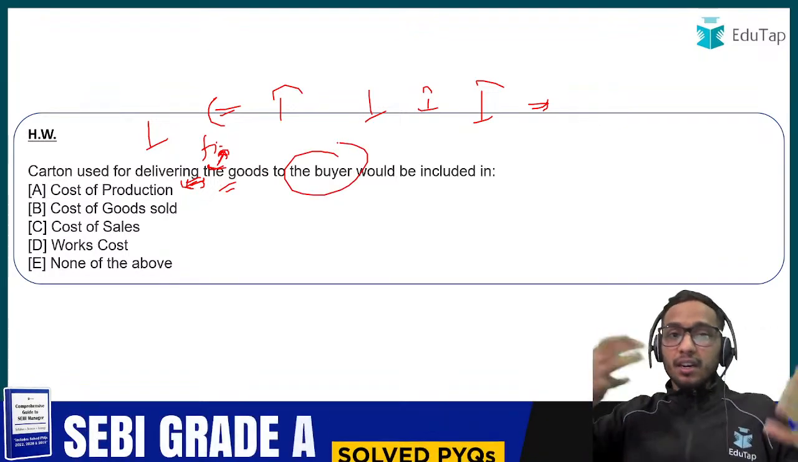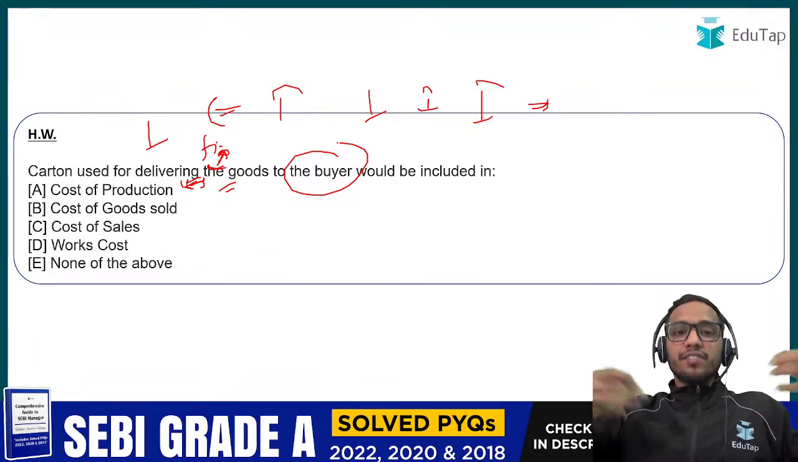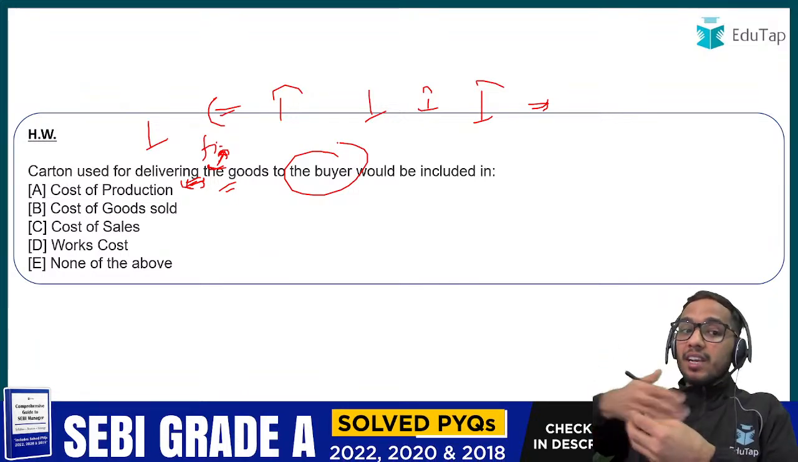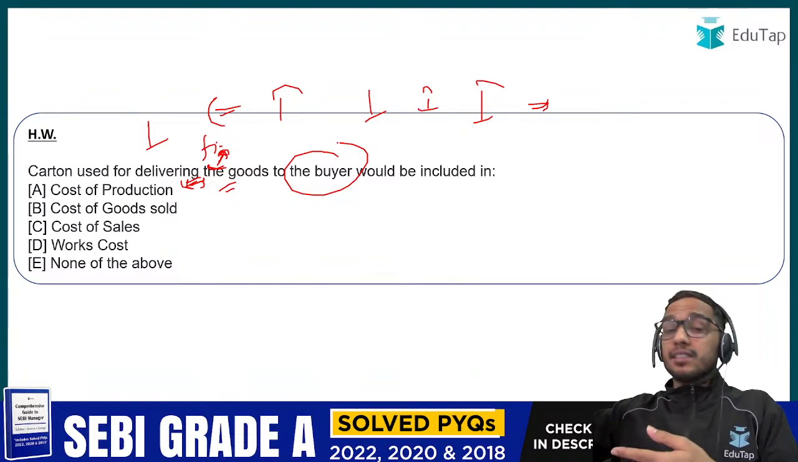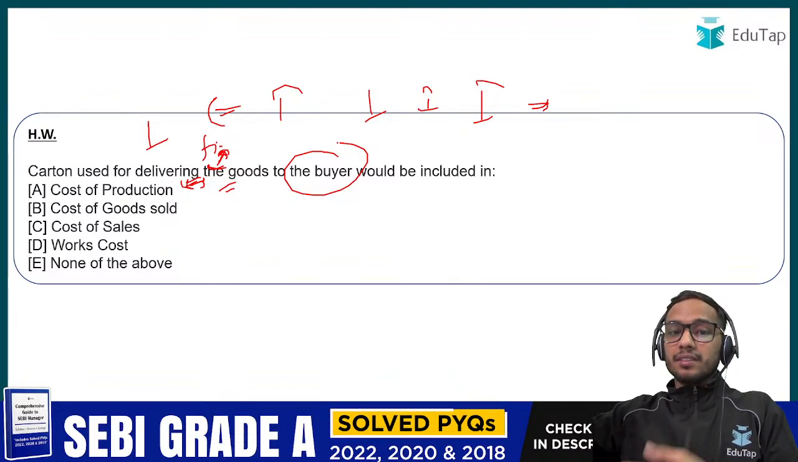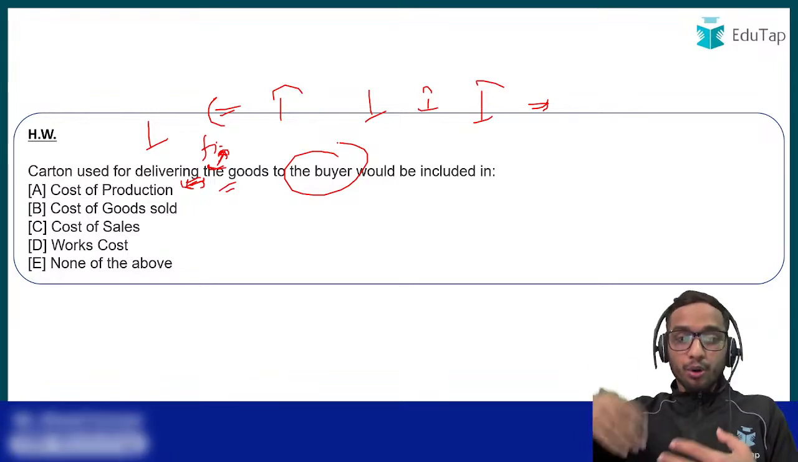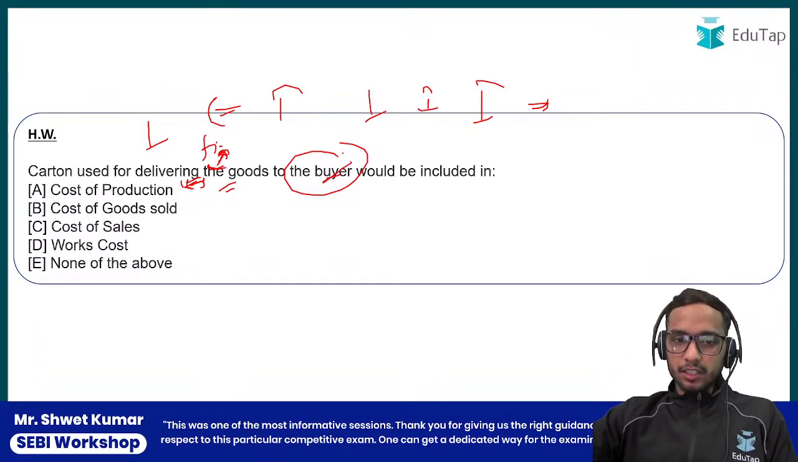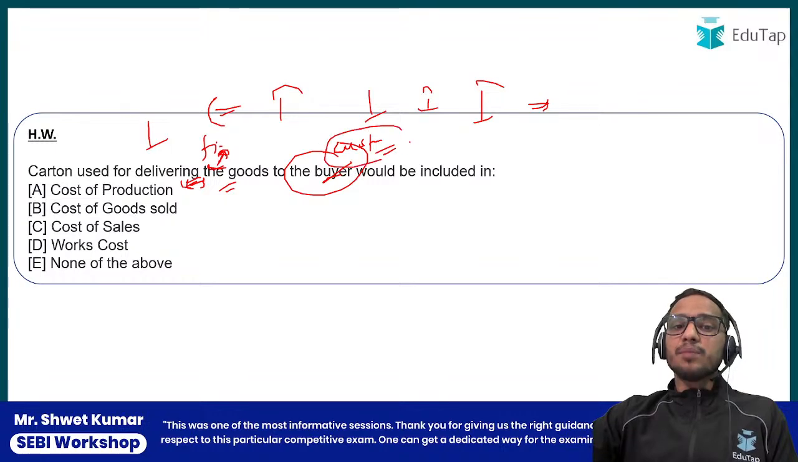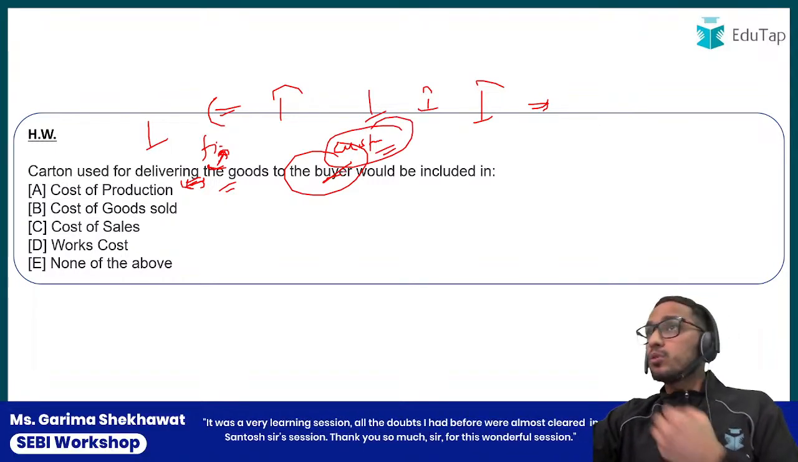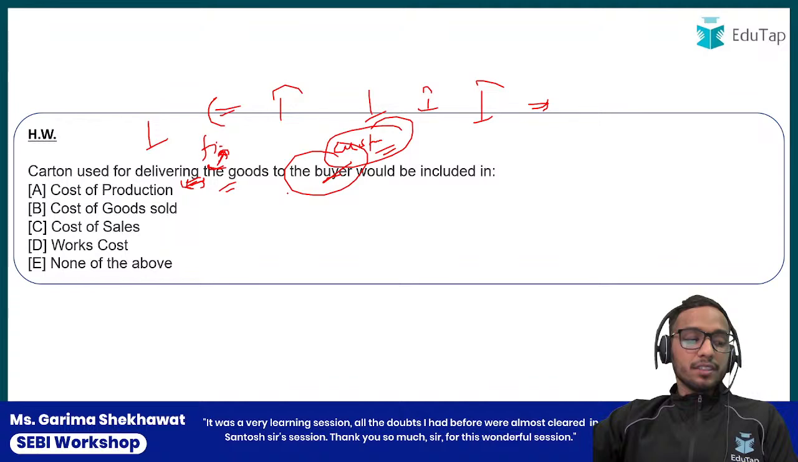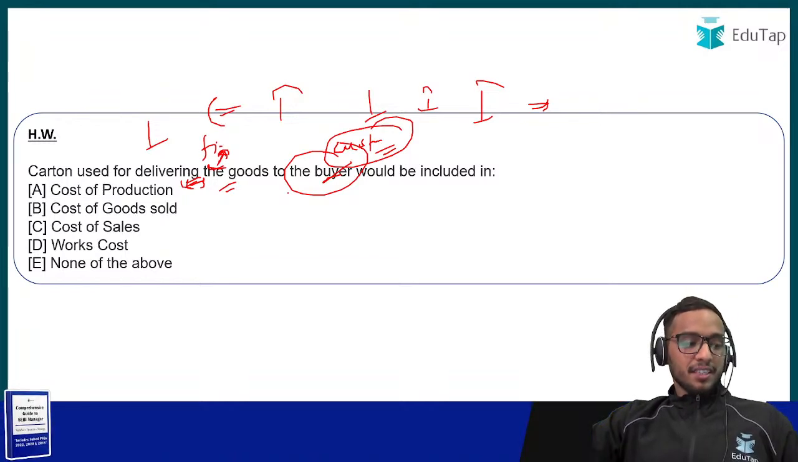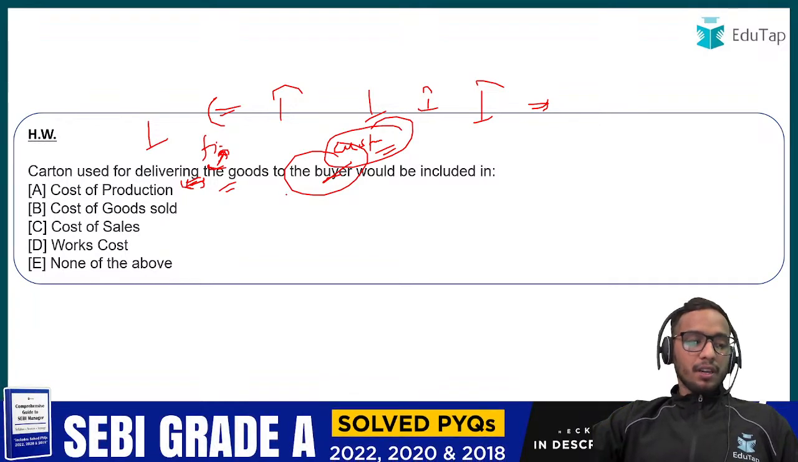When you understand accounts or costing, you consider yourself the firm or company. So you are delivering the goods to the buyers of your goods. You are selling something to the customer. So it would be included in what? Now you know. Dhaval, are you clear about this? Why we are not considering it in the cost of production, and where we are going to include it?